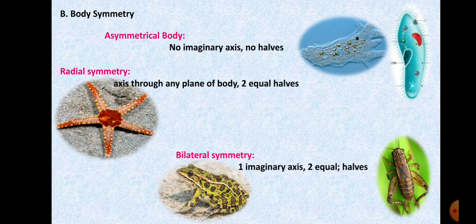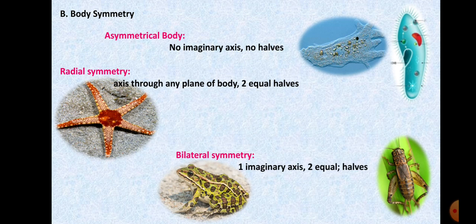Now, in an imaginary sense, if the body of an animal is cut through an imaginary axis of the body, I repeat, imaginary axis, sometimes it may, and in many cases it may not, produce two equal halves. Okay, now depending upon this property and this criterion, there are different types of animal body. We will look at asymmetrical body, radial symmetry, and bilateral symmetry.